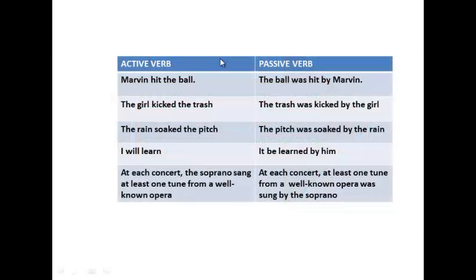The examples of active verb and passive verb. Active verb: Marvin hit the ball. The passive verb: the ball was hit by Marvin. The rain soaked the pitch. The pitch was soaked by the rain. At the concert, the soprano sang at least one tune from a well-known opera. And the passive verb: at the concert, at least one tune from a well-known opera was sung by the soprano.